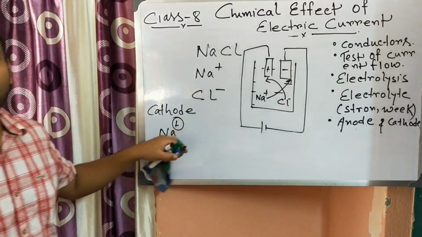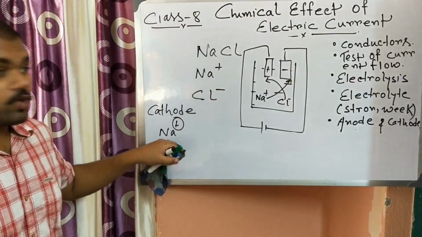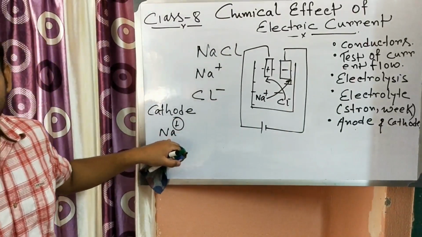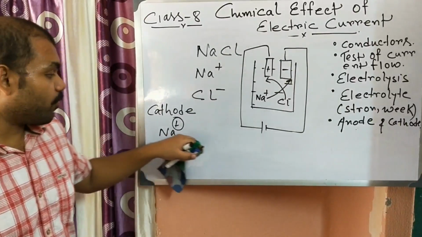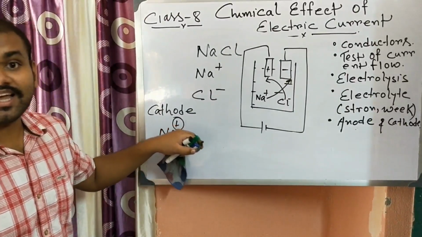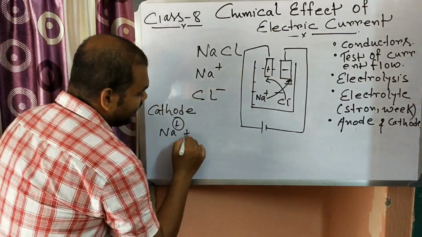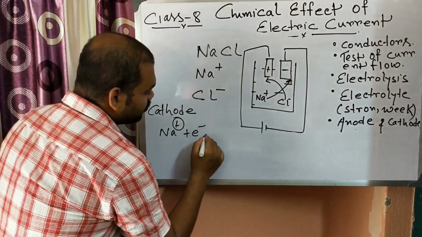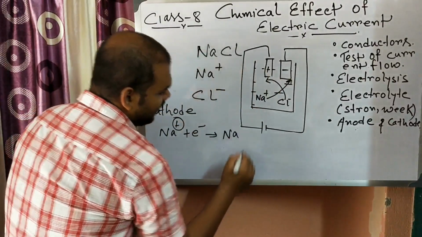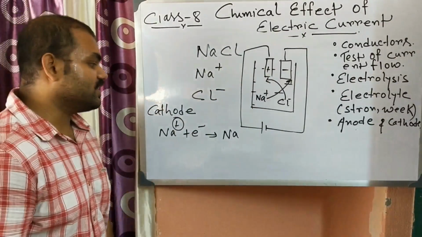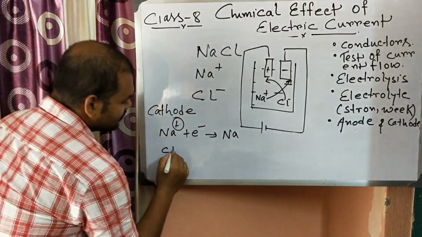When a positive ion is produced, an atom has given away an electron. So it will go there and take one electron to produce an Na atom and deposit there.